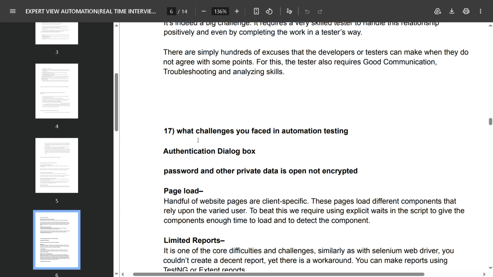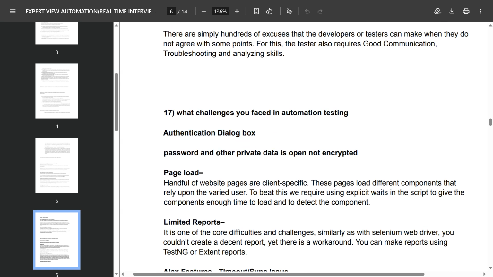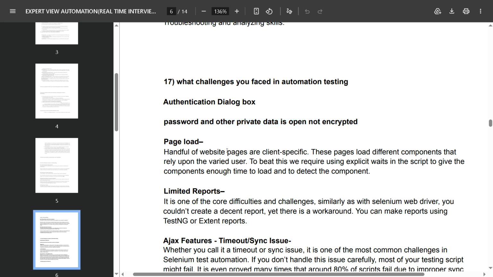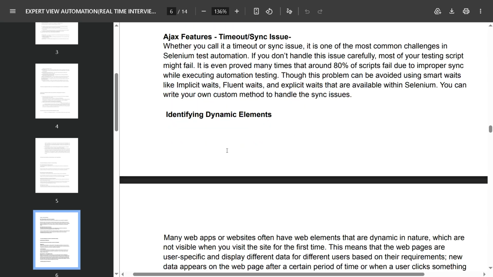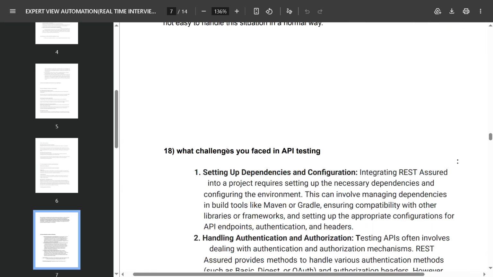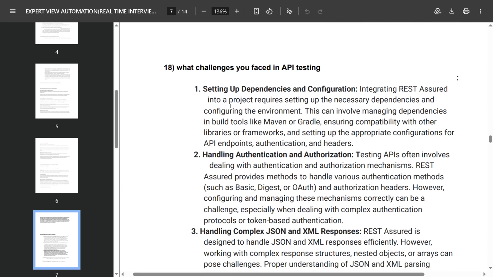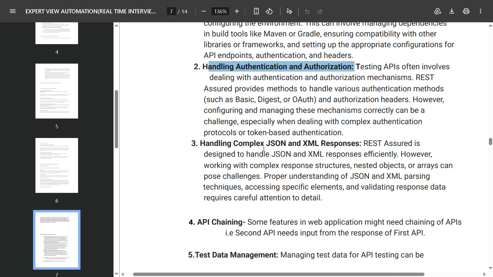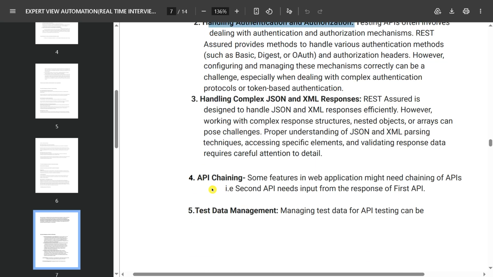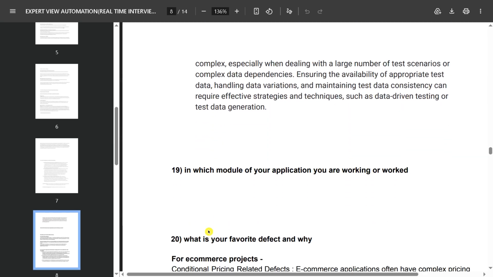They may also ask what challenges you faced in automation testing. For example, in a dialog box, password and other private data is open, not encrypted. And also they may ask what challenges you faced in API testing. If you do API testing, you can say setting up dependency and configuration, handling authentication and authorization, handling complex JSON and XML response, API chaining, test data management. These are the challenges faced during API testing.